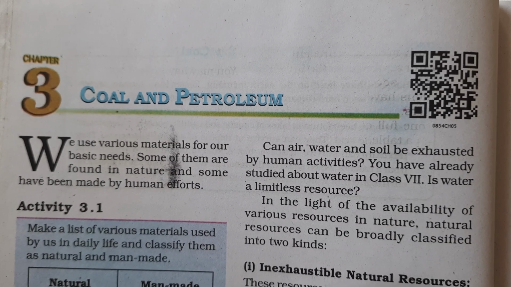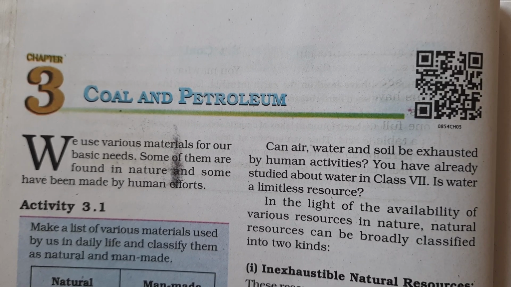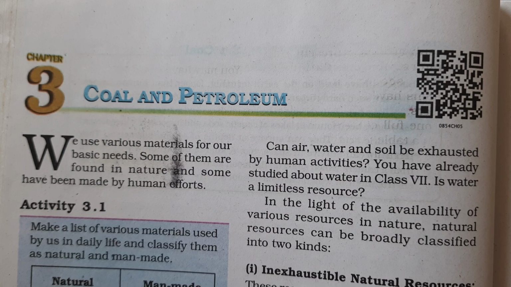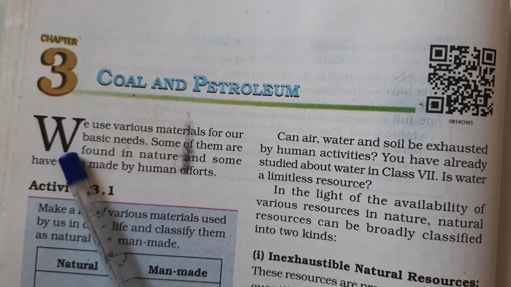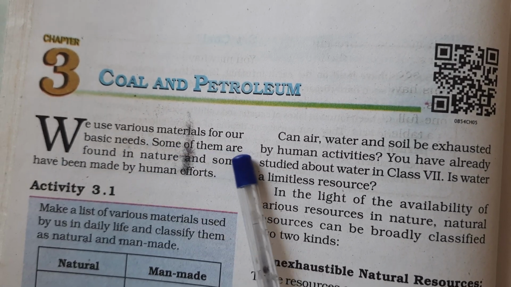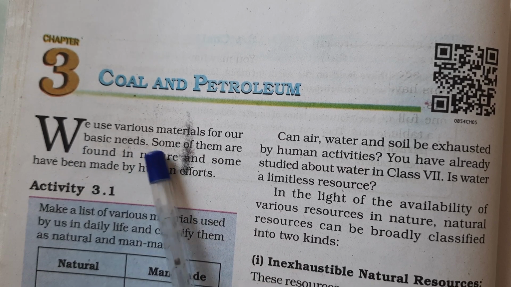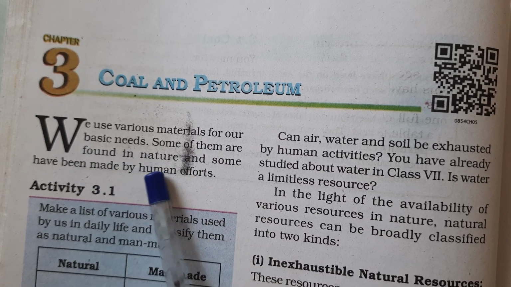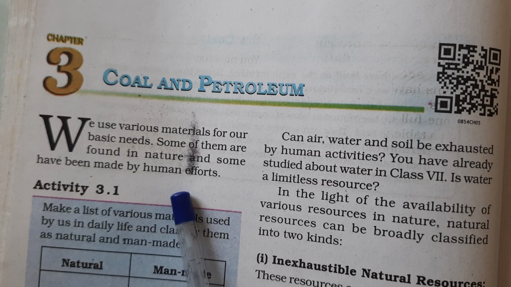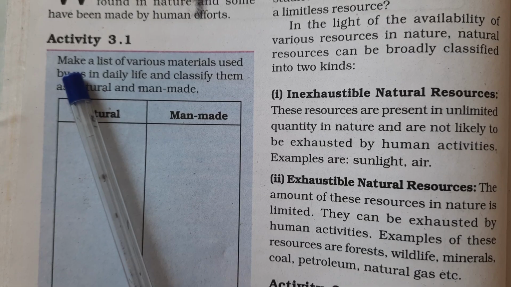Hello everyone. Today we are going to read chapter 3, Coal and Petroleum. We use various materials for our basic needs. Some of them are found in nature and some have been made by human efforts.